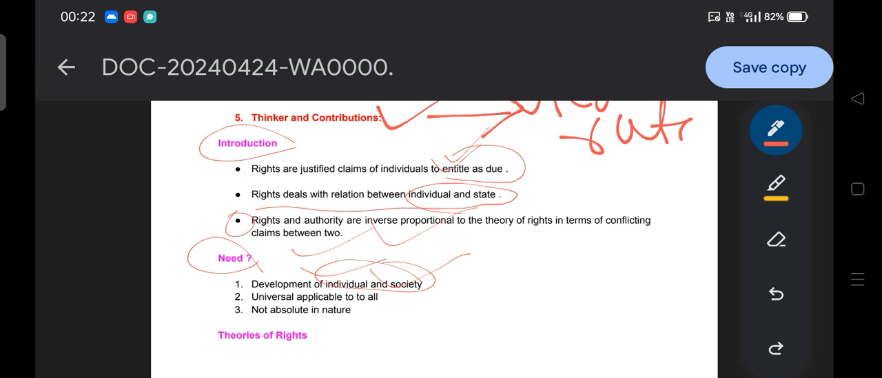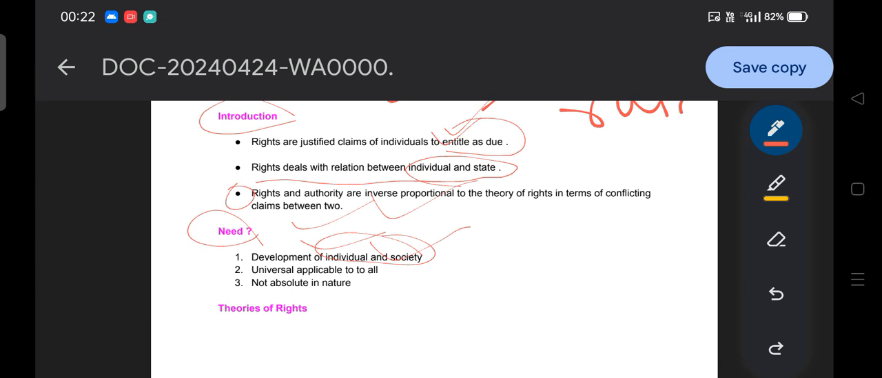That's why rights and society are complementary to each other, and rights are needed for the development of the individual along with the society. For another example, if I have a right to become an assistant professor, then by becoming an assistant professor you are elevating your status, and along with it you develop the society and fulfill the interest of the society. Okay, that is the idea.